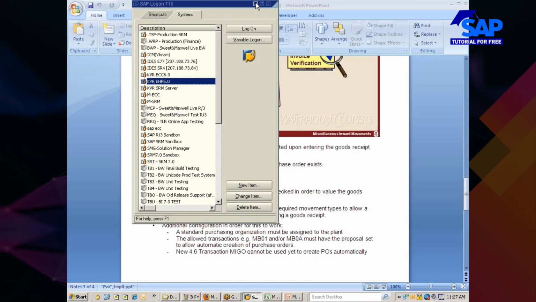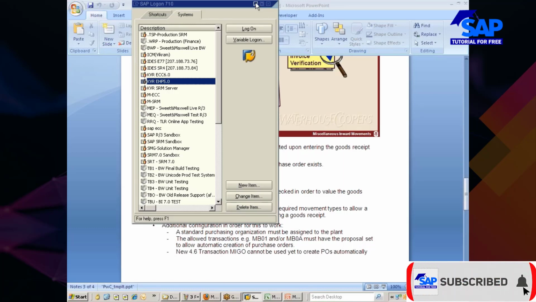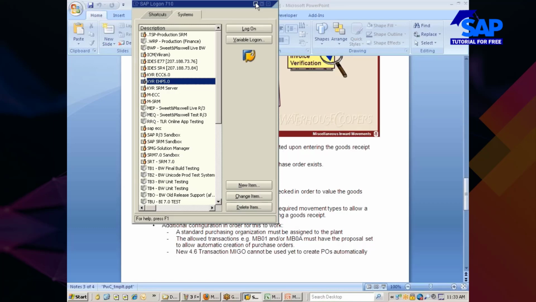Sir, I'll give an example. Actually, the requisition has been created for the total value of 500 rupees, and now the purchase order has to be modified to 1500 rupees. There is 1000 rupees of variance. So when we are changing the purchase order to 1500 rupees, there should be an error message that the difference between the purchase requisition value and the purchase order value is more than 1000. That's what I'm saying. That is possible.